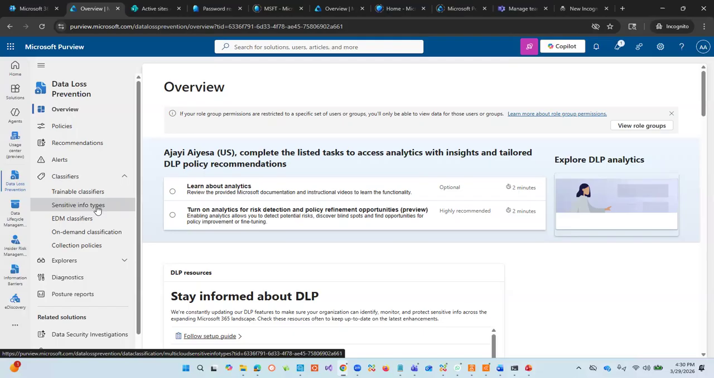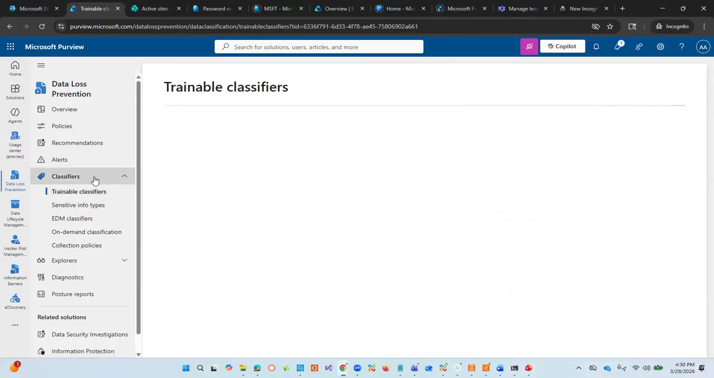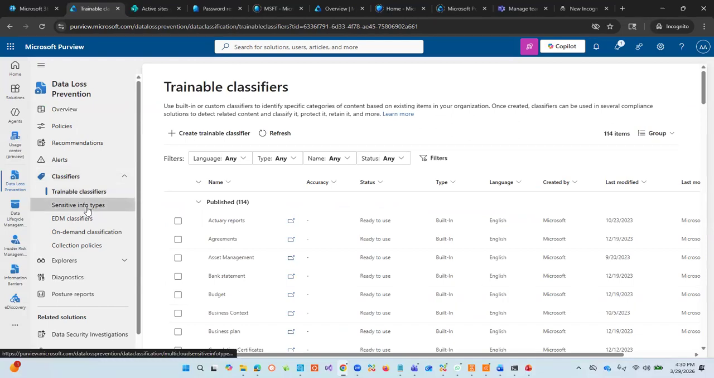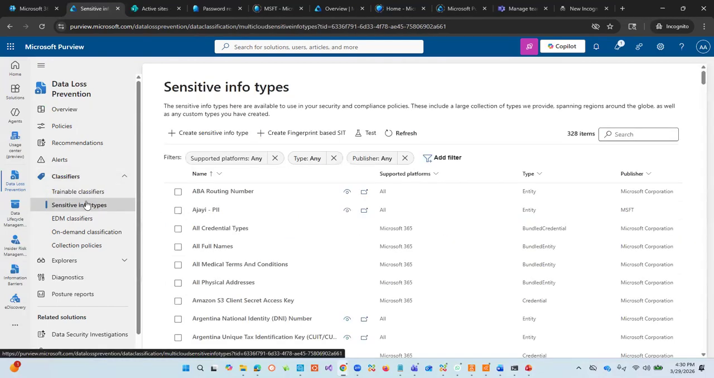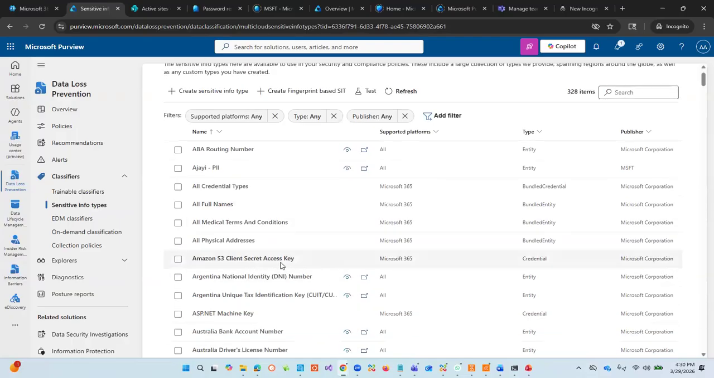Yeah, what we call the classifiers. The classifiers are something we can use, and we can also create our own classifier. And then we have trainable classifiers. First, I will talk about ordinary classifiers, which use sensitive info types. So the sensitive info types are the things that we can use.